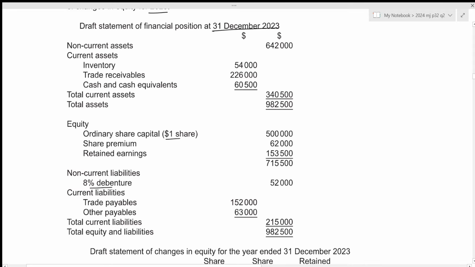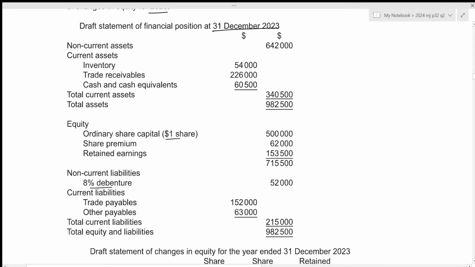So now we can calculate the closing balances at 31st December 2023. For the share capital, that will be 400,000 plus 60,000 plus 40,000, which results in 500,000. For share premium, that will be 32,000 plus 18,000 minus 40,000, which results in 10,000. For revaluation reserve, that will be 35,000. For retained earnings, that will be 149,400 minus 60,000 plus 105,450, which results in 194,850. That is all for the second part.